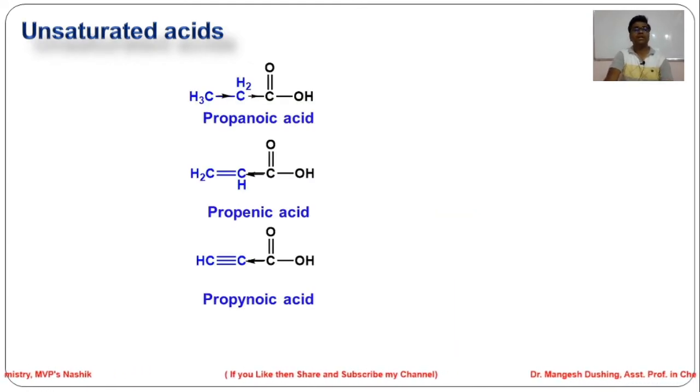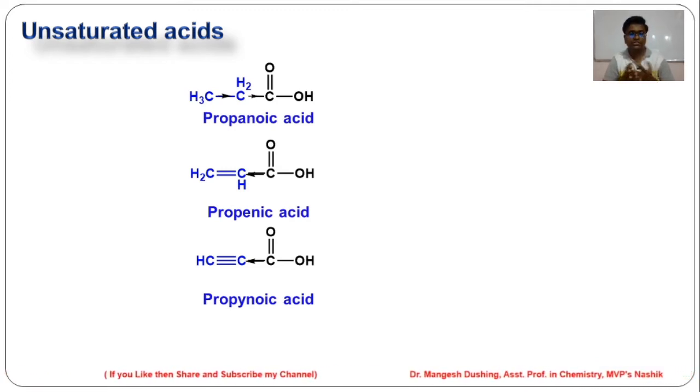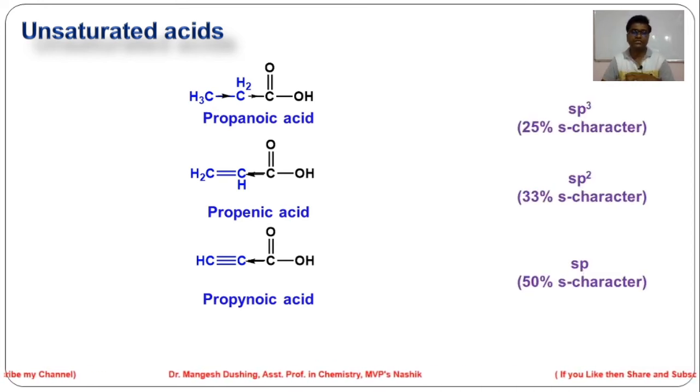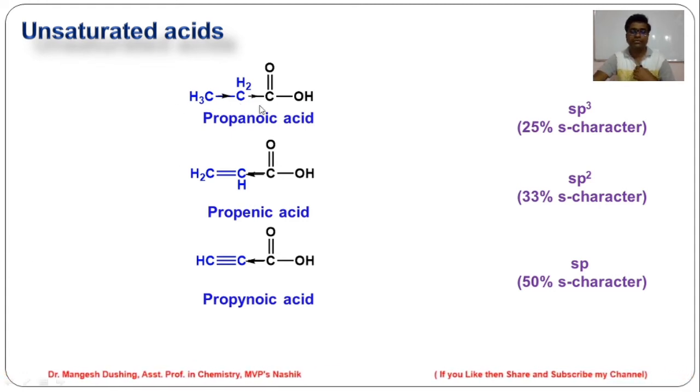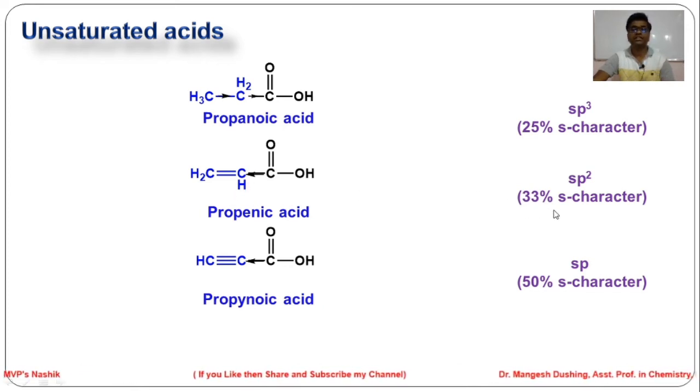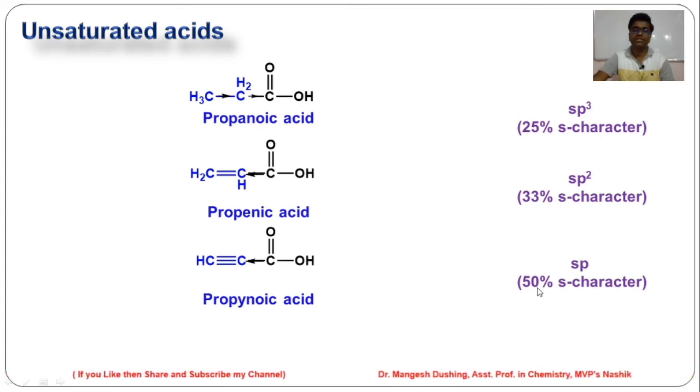Now, we will see some unsaturated acids and compare their pK values. The first one is propanoic acid, the second one is propenoic acid, the third one is propynoic acid. The first one has an sp3 hybridized carbon. So the S character is 25%. This is an sp2 carbon, S character is 33%. This is an sp hybridized carbon, S character is 50%.